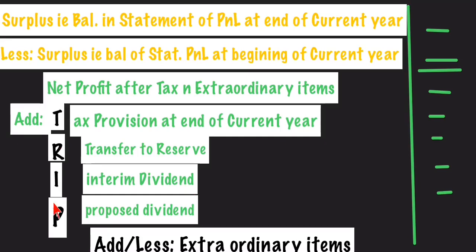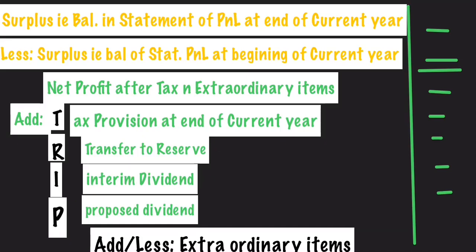So these four things are added, and after addition of these four things, because extraordinary items is now a minor part of the syllabus, but still, if there are any extraordinary items given, suppose there are extraordinary expenses, so expenses are already subtracted from net profit, so that will be added back. And if there are any extraordinary incomes, they are already included in net profit, so they will be subtracted. Okay, so we have to go in reverse order. Expenses will be added and incomes will be subtracted. So that is the first step, TRIP: tax provision, transfer to reserve, interim dividend, proposed dividend.